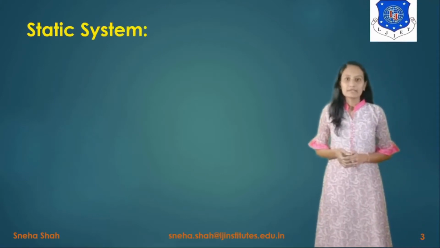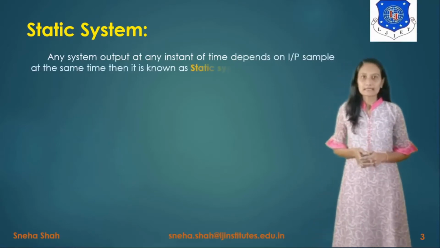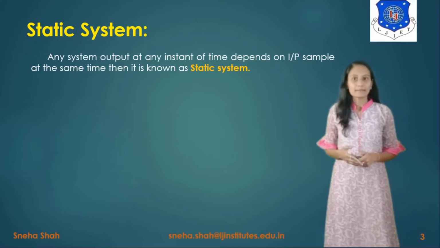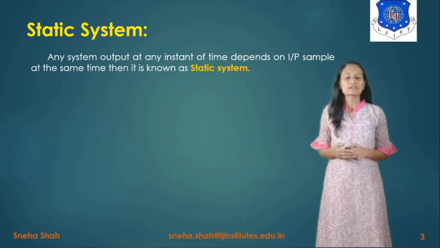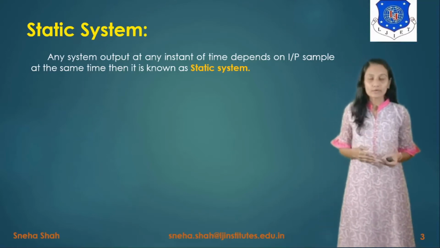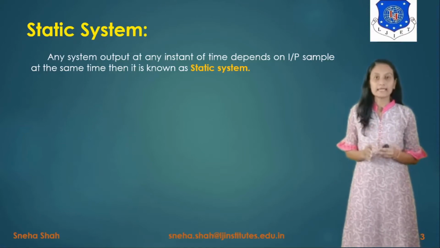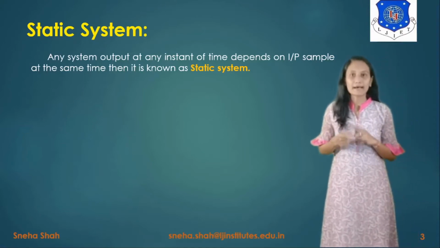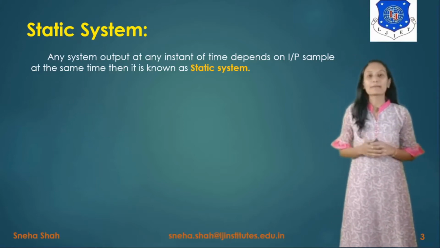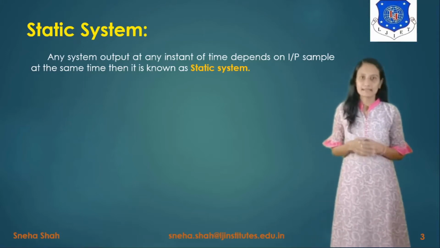The next type of system is the static system. Static system means any system whose output at any instant of time depends on the input sample at the same time. If the system output depends only on the present value of the input, it is considered static. As it does not depend on the past and future values of the input, there is no requirement of a memory element. So this kind of system is also considered a memoryless system.